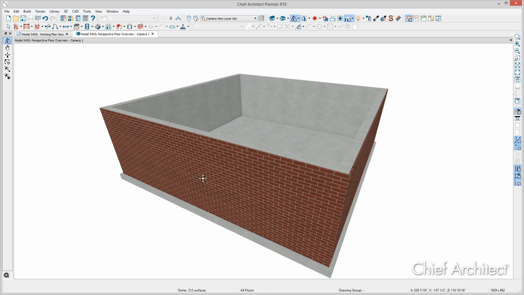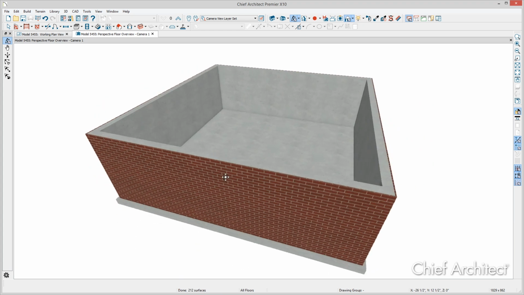In this video, we're going to take the next step and split this wall into two assemblies, one above, one below. The one above holding the brick and the one below, essentially below grade, not using the brick. This is done in Chief Architect by creating what's called a pony wall. We can do that one wall at a time, or we can do it to several walls.